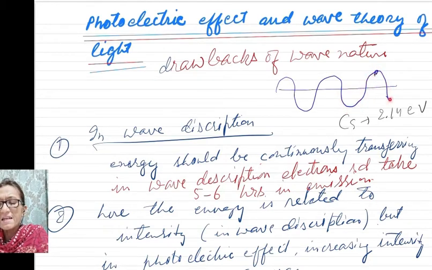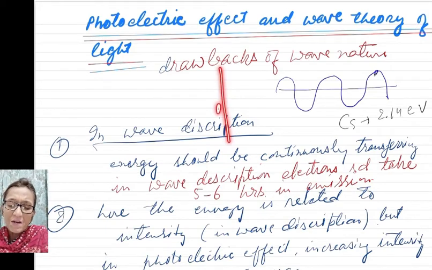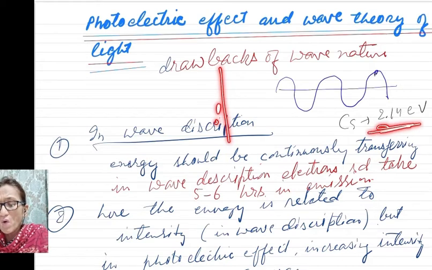So the energy in one wavelength is distributed to all the particles. And one electron in a metal needs an energy equal to the work function, like for cesium, it is 2.14 electron volt. And to get such energy, it needs 5-6 hours.